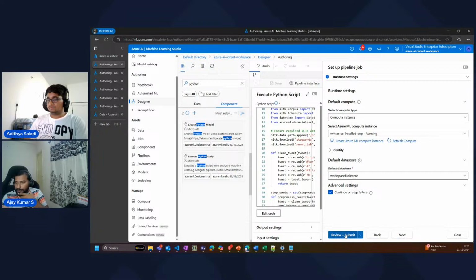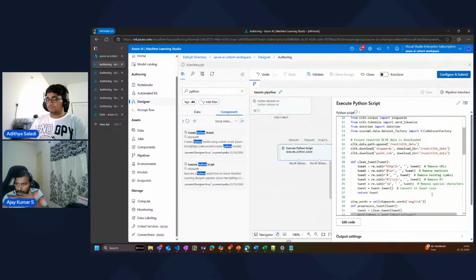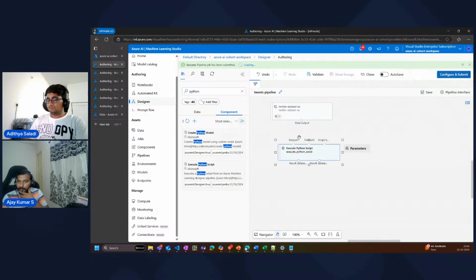And then we can trigger it. Right now let me trigger this step and then I will explain you the code and then show you as well, right? Meanwhile, I think it is going to fail because what I realized is I did not link these two, right? I have a data set, I have a Python script, but then what is the input for this, right? Here, if you see, there is an option to create a data output, and then you can just drag and link it to the data set. If you have multiple data sets, you can link it to data set 1 and data set 2. Right now, we have only one data set, so I'm just going to link this here, right?